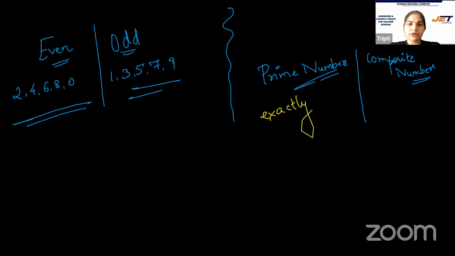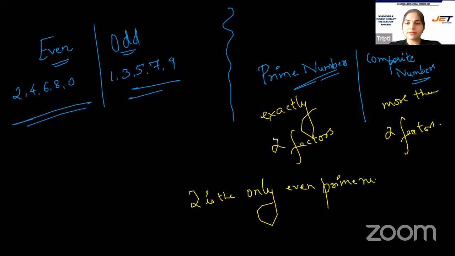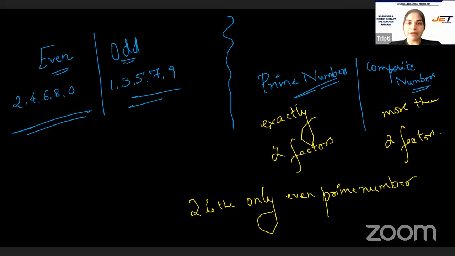And composite numbers have more than 2 factors. We also learned that 2 is the only even prime number. Other prime numbers are odd. So 2 is the only even prime number. Okay? That's what we have learned today.